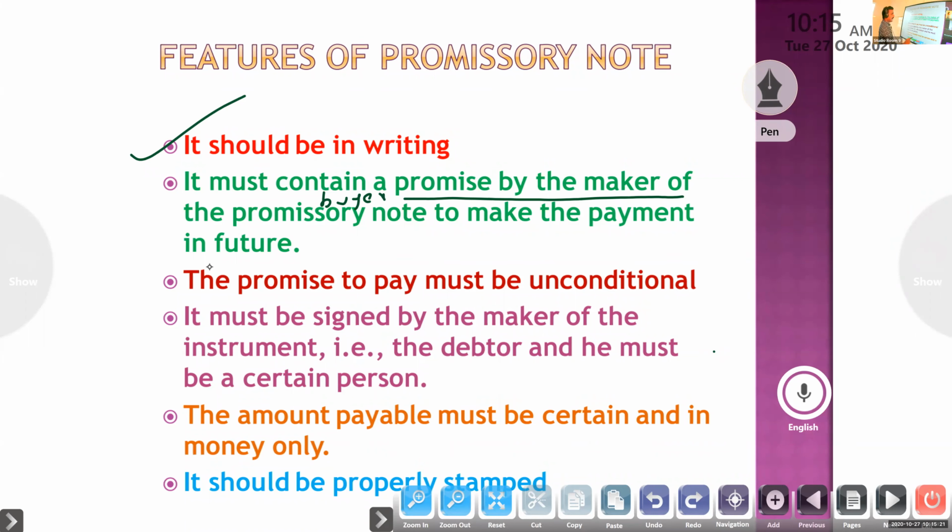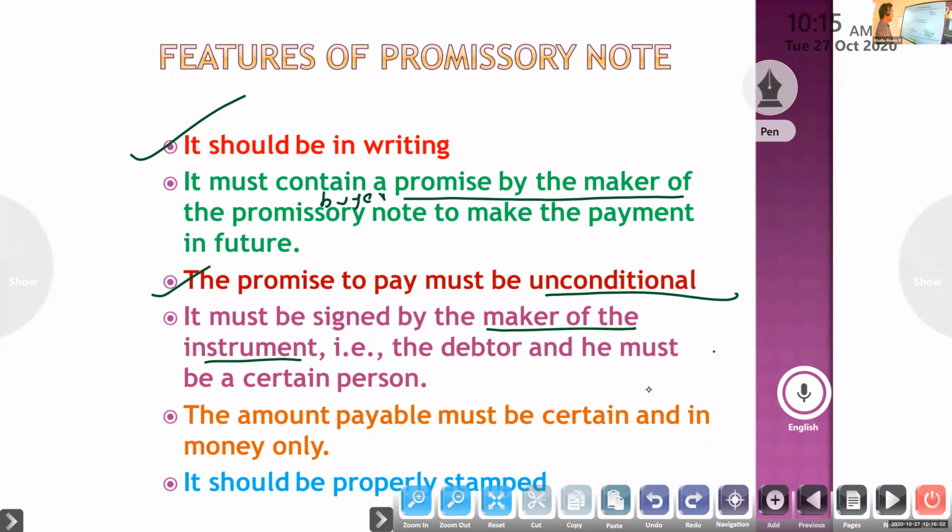Next, the promise must be unconditional. It cannot say that if anything happens, I won't give that amount to you. No condition is attached to the promissory note. Bill of exchange also, check also, no condition is there. Unconditional undertaking. Next, it must be signed by the maker of the instrument. Here, who is making the instrument? The buyer or debtor. So he must be a certain person. It must be signed by the buyer, the debtor.